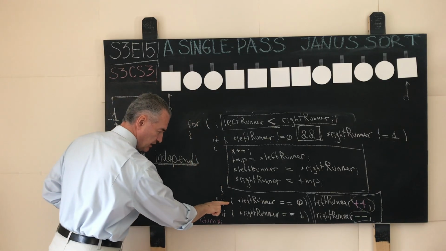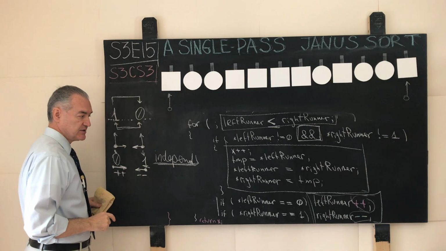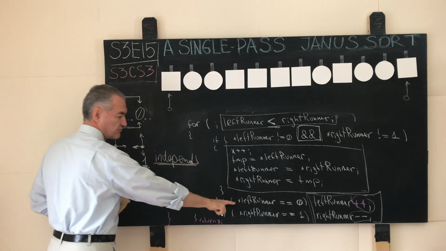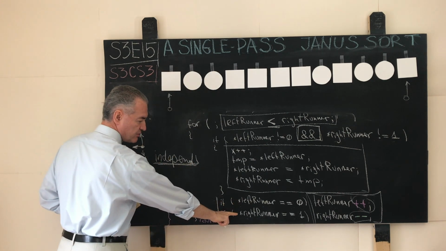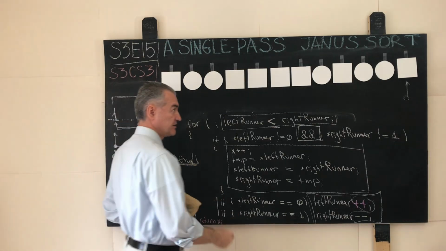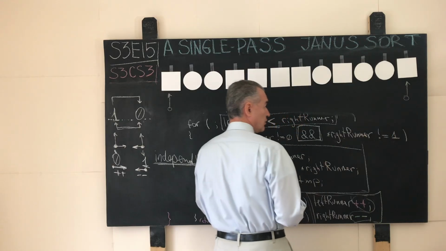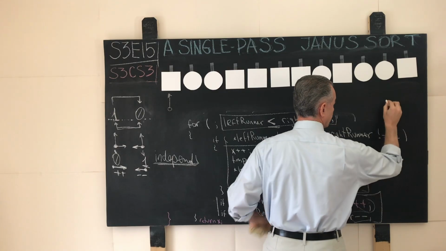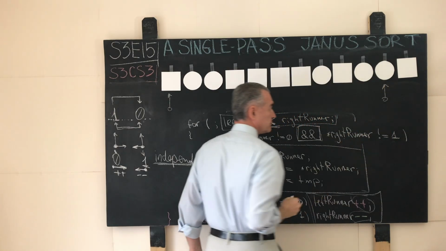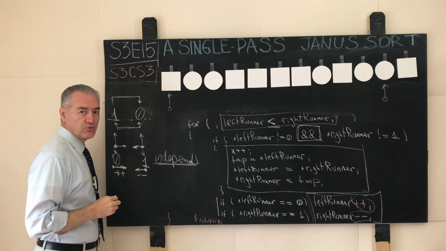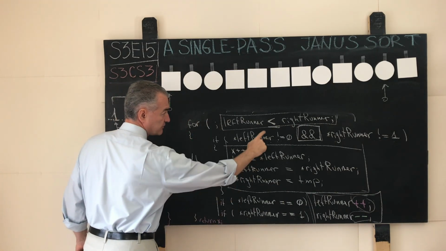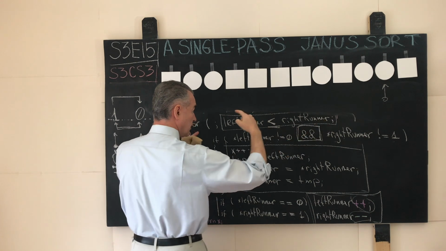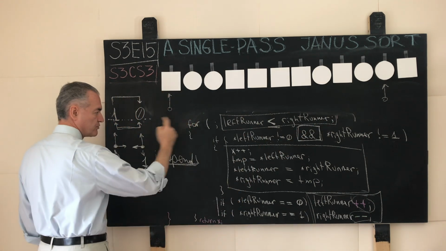We come over here. We now do the test. Is it the case that the left runner sees a circle? That's not the case. So the left runner stays where it is. Is it the case that the right runner sees a square? Yes, it is the case. The right runner sees a square. Wonderful. We decrement this pointer, and now the right runner points this way. The left runner is still to the left of the right runner according to this test. Their positions did not crisscross. We fall through to another iteration.